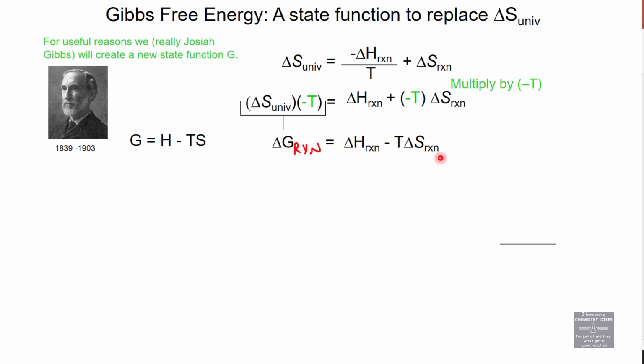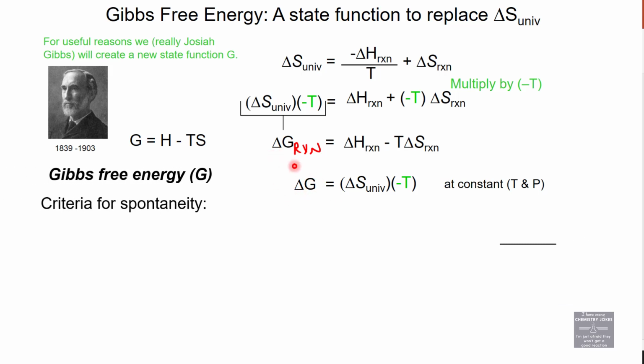Reaction, reaction, reaction. We don't have to keep up with system and surroundings and universe. It's just reaction, reaction, reaction. That's excellent. So delta G is equal to negative T times delta S universe. What's the criteria for spontaneity? Delta S universe must be positive to be spontaneous. So a positive times a negative temperature means the criteria for delta G is that delta G must be negative. Because negative times a negative would be a positive.